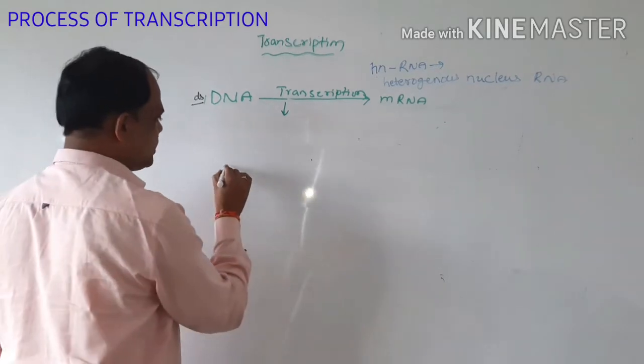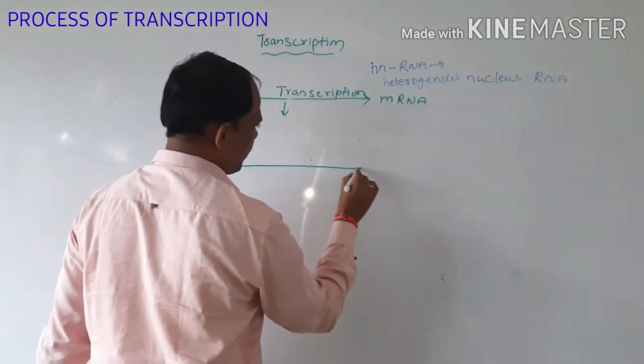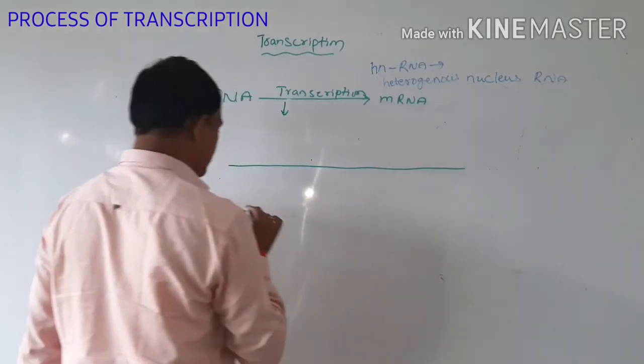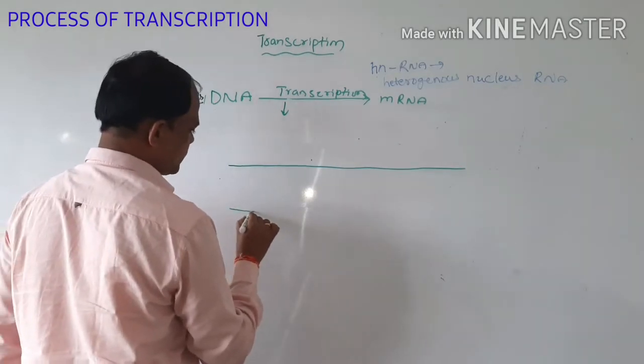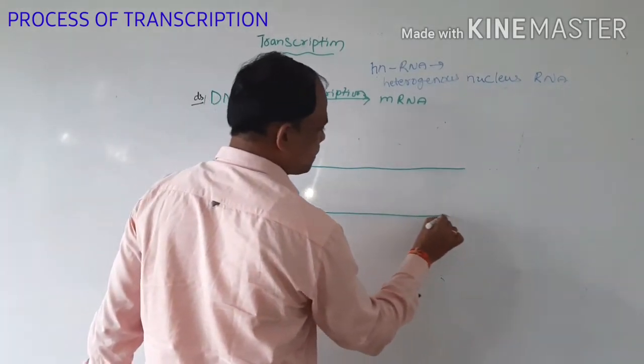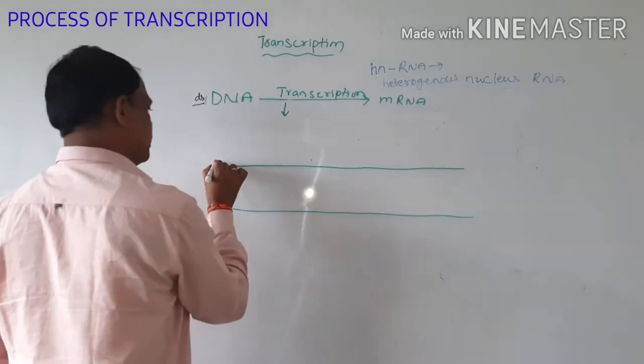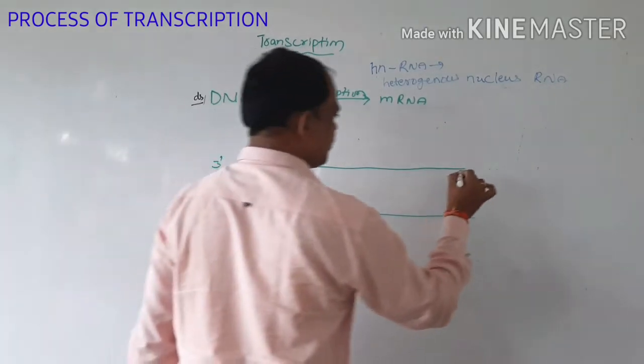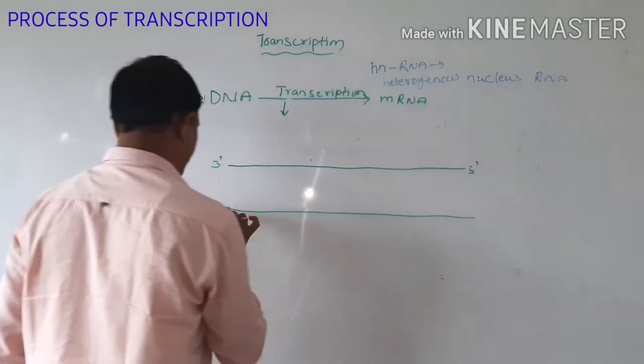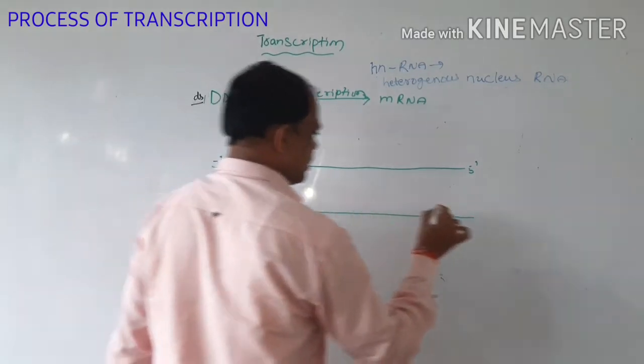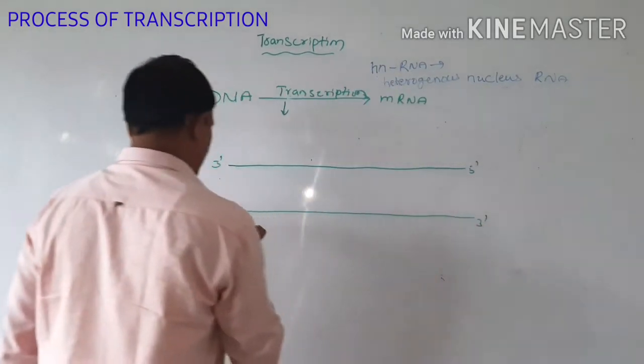Here this is the gene, the DNA, with 3 prime and 5 prime, and here 5 prime and 3 prime.